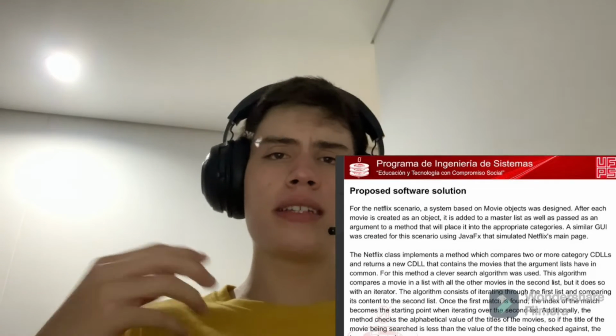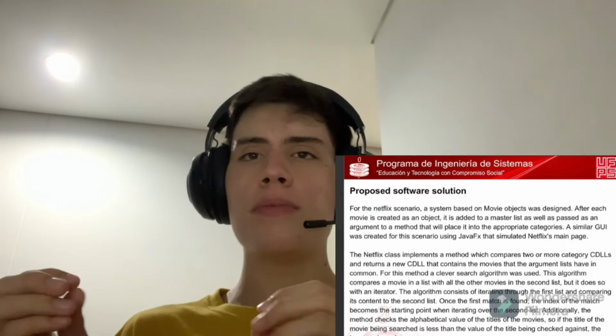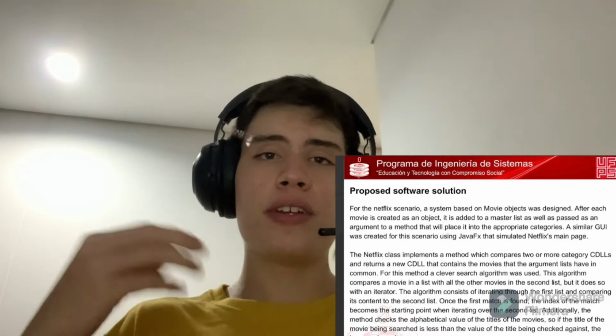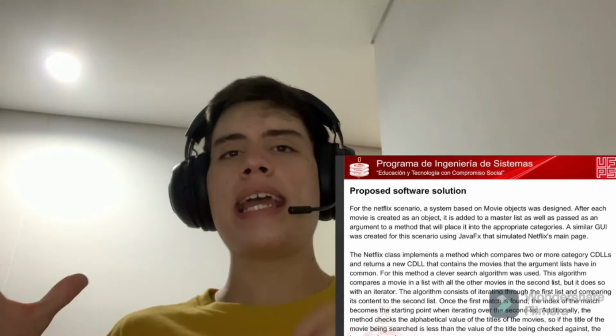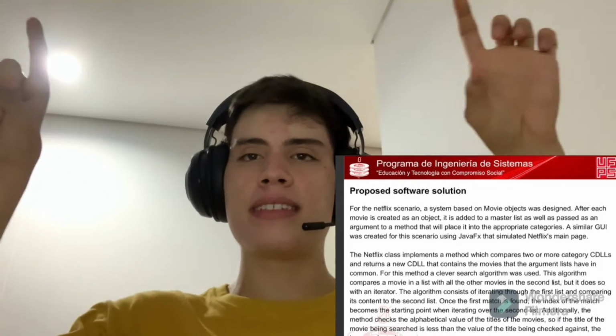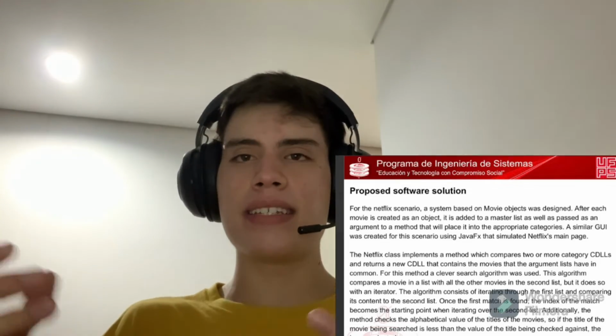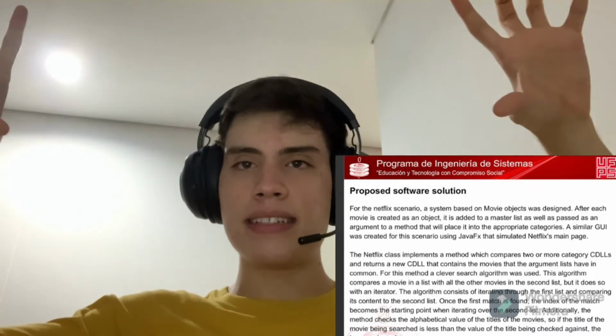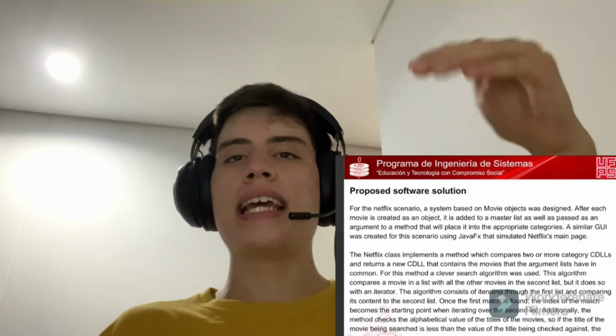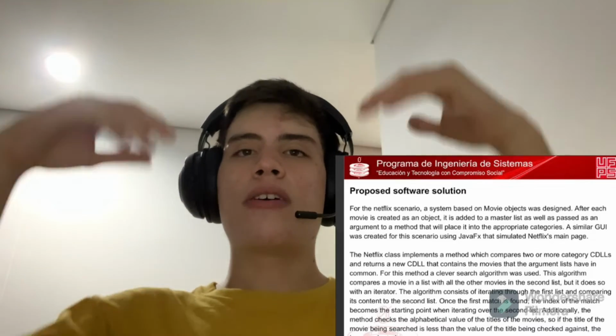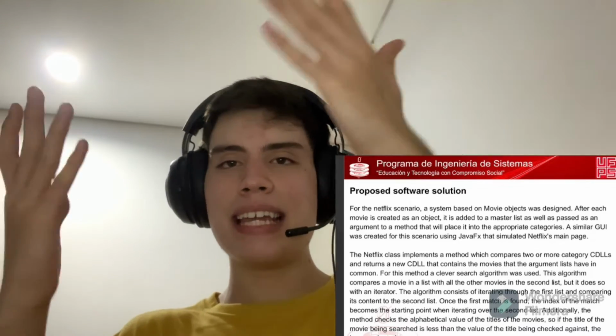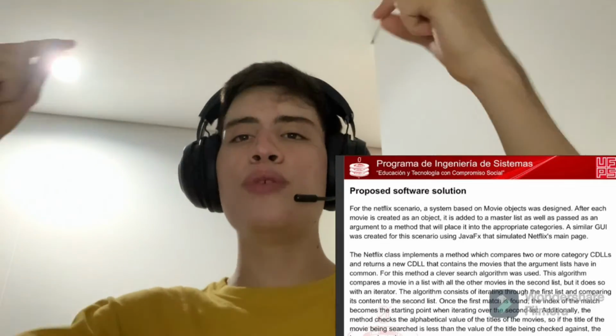Now, for the Netflix scenario, a system based on movie objects was designed. After each movie is created as an object, it is added to a master list. This master list basically is a circular doubly linked list that has many lists in it. Like, okay, we have the master list, and inside that list, there are categories of movies.